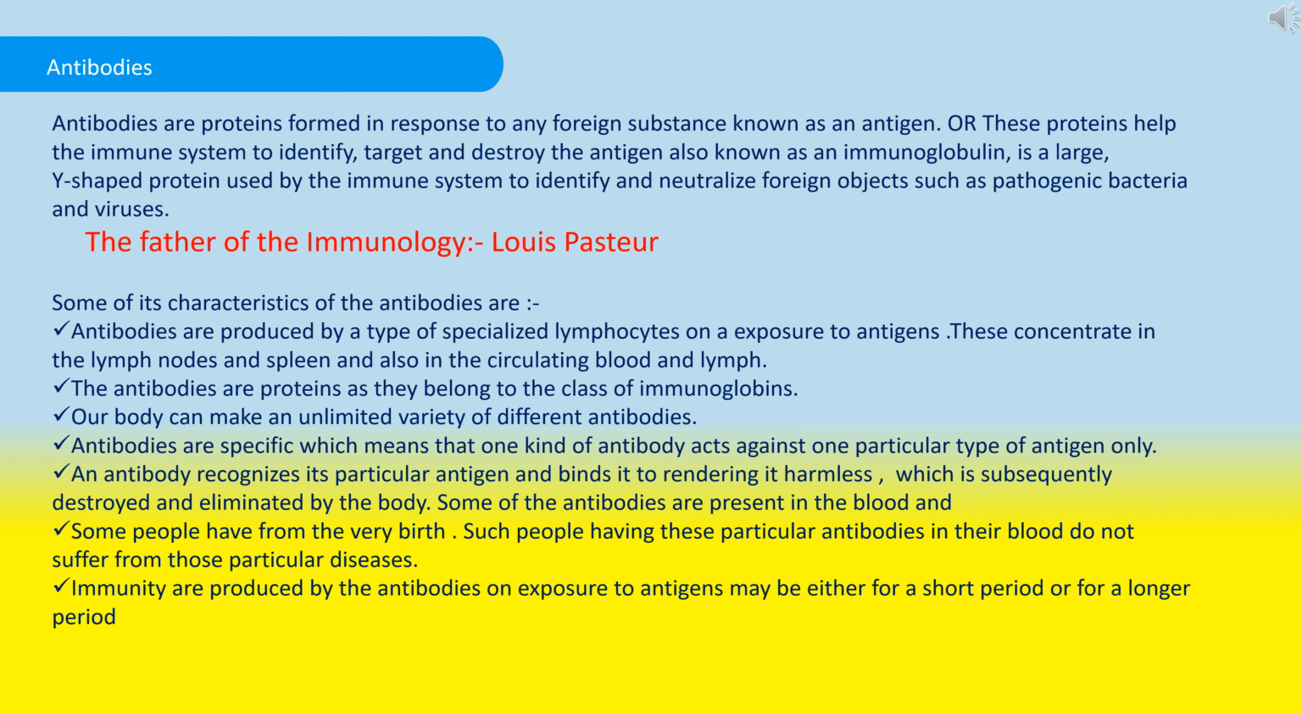An antibody recognizes its particular antigen and binds to it, rendering it harmless, and it is subsequently destroyed and eliminated by the body. Some of the antibodies are present in the blood, and some people have them from the very birth. Such people having these particular antibodies in the blood do not suffer from those particular diseases. At the last, immunity produced by the antibodies on exposure to antigens may be either for a short period or a longer period.